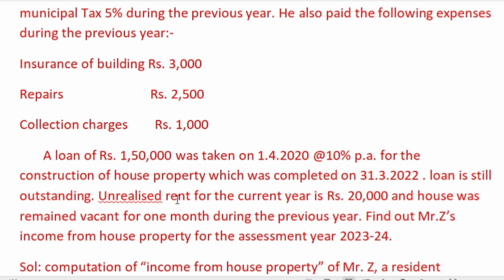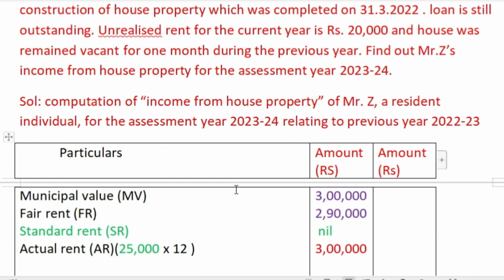So here unrealized rent for the current year is rupees 20,000, and the house remained vacant for 1 month during the previous year. So find out Mr. Z's income from house property. Okay, this is the question.